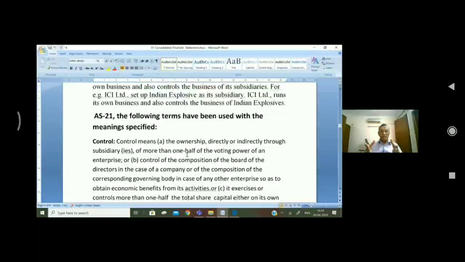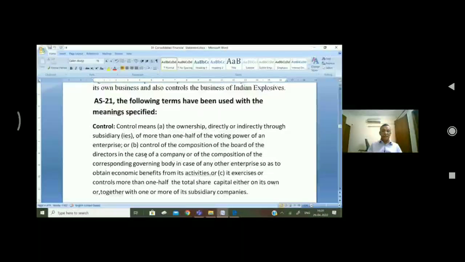It means whatever voting power is there, it is having more than one half of the voting power. Or B, it controls the composition of board of directors in case of a company, or in case of other enterprise, the composition of the corresponding governing body. Because in case of a company, we have board of directors who govern the company. And in case of other enterprise, we don't have board of directors, but we have a governing body.